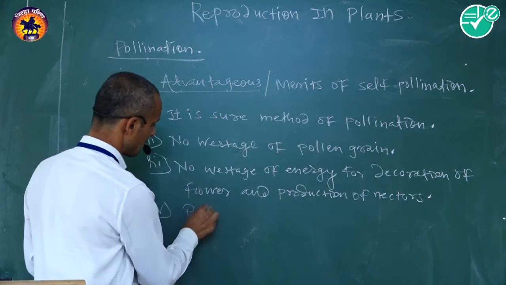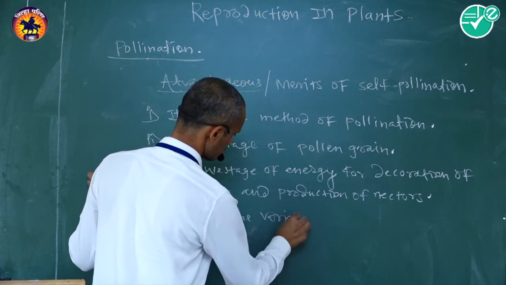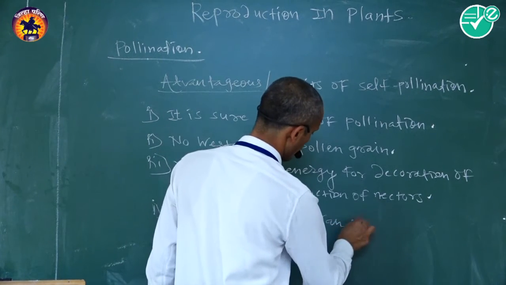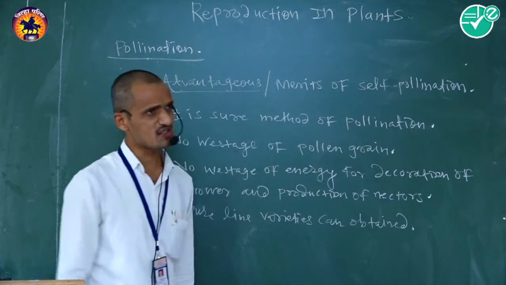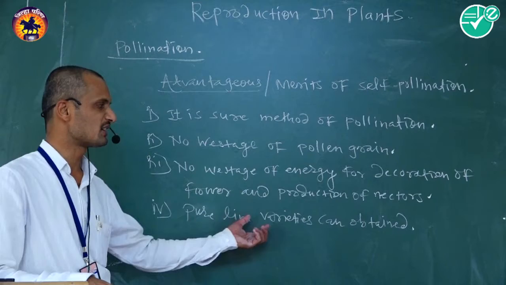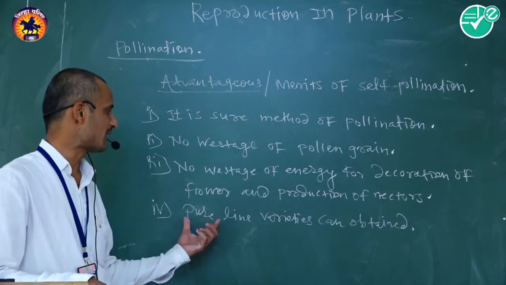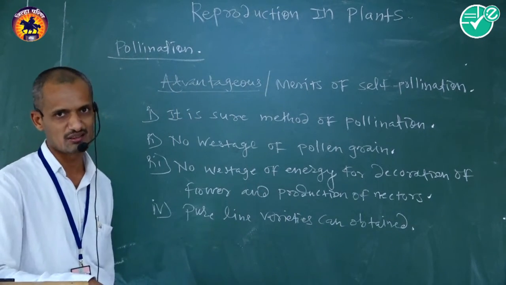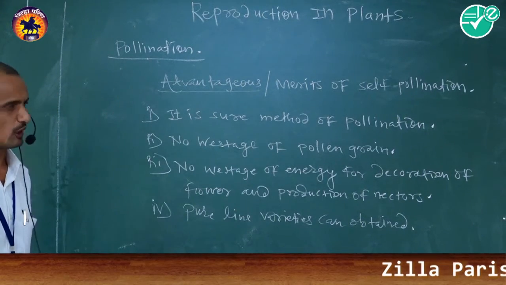Then, pure line varieties can be obtained. In this type of pollination, pure line varieties can be obtained, or genetically pure varieties can be obtained during self-pollination. Those are the advantages or merits of self-pollination.